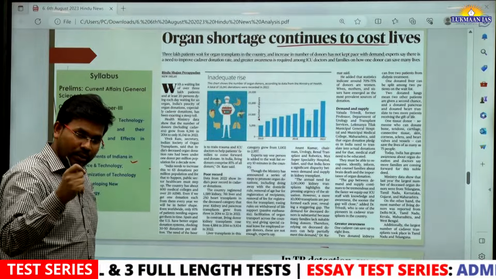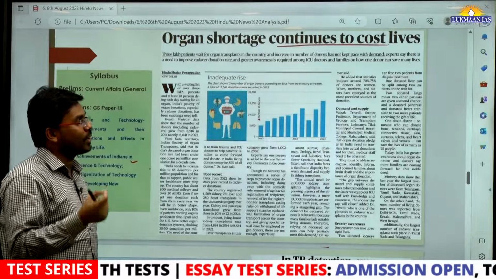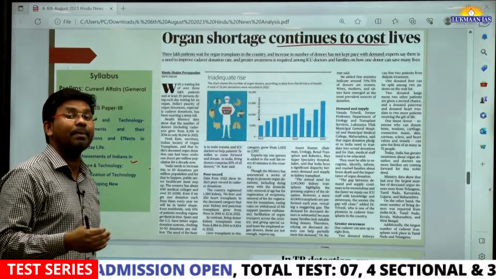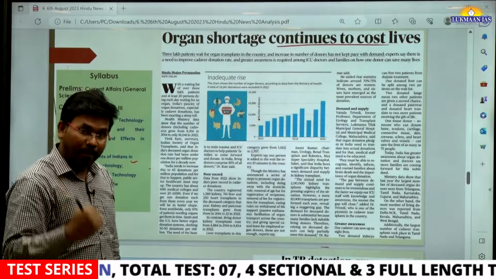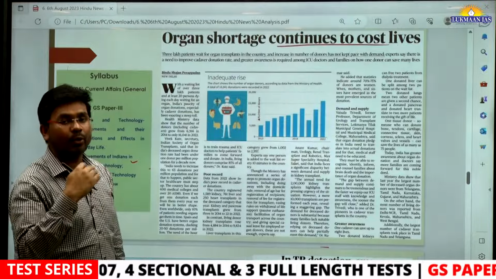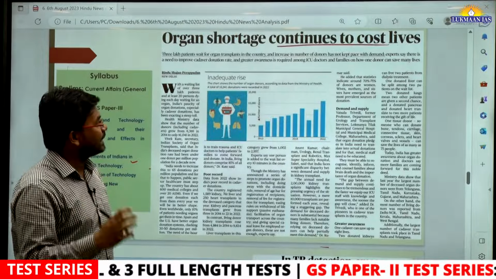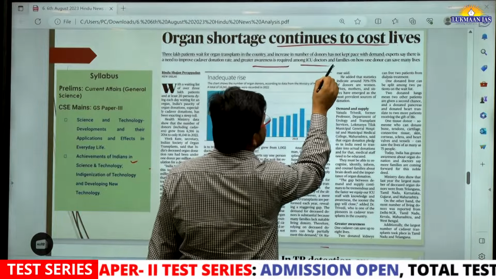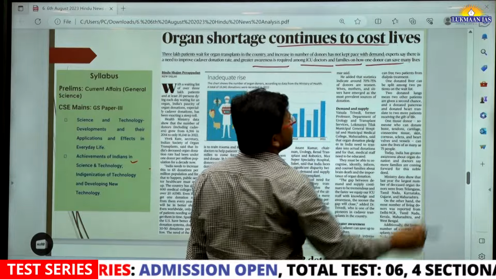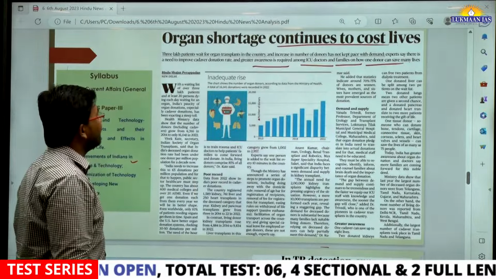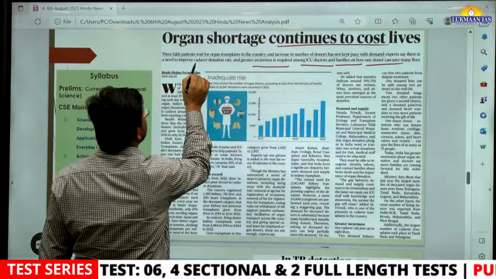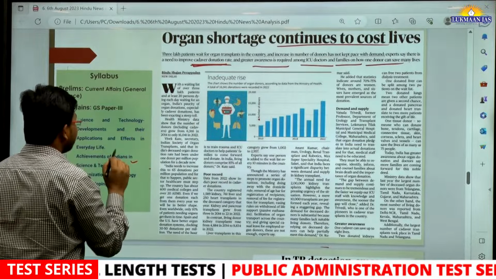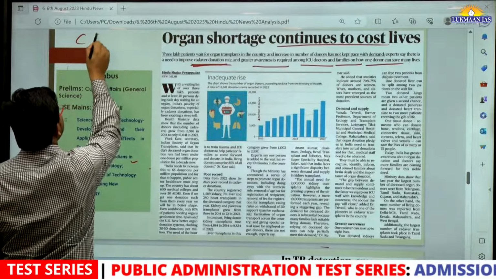The government of India and many organizations working in organ donation activities say that public awareness is important. The public should be made aware that organ donation is a noble cause. They have also said that awareness is required among ICU doctors and families on how one donor can save many lives. In this article, they have discussed cadaver donation. Write the spelling C-A-D-A-V-E-R.